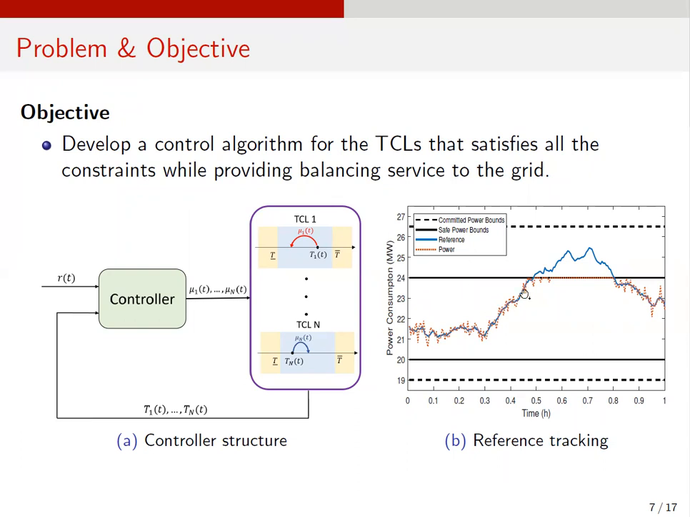Suppose that this blue signal in this graph is the reference signal from the system operator, which is generated between the forecasted power bounds represented as this horizontal dotted lines. However, if an unexpected event happens in real time, the safety bounds on power can shrink to these solid black lines. In this case, the controller should control these TCLs in a way that their total power consumption becomes like this orange dotted line here, which closely tracks the reference signal while it never violates the safety bounds on the power consumption.